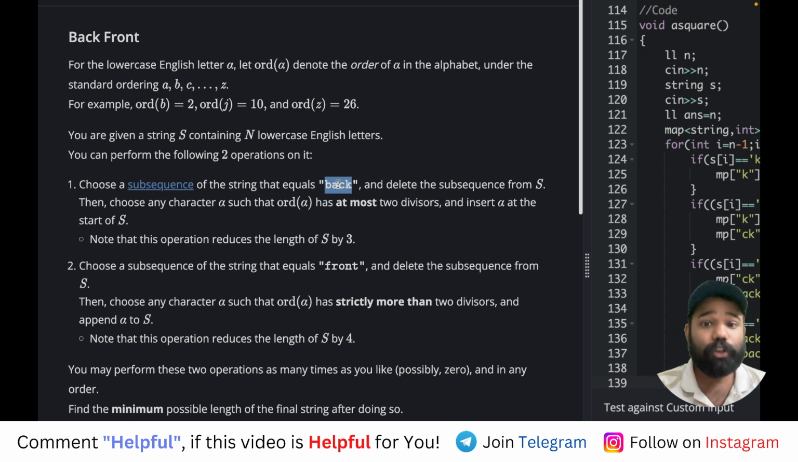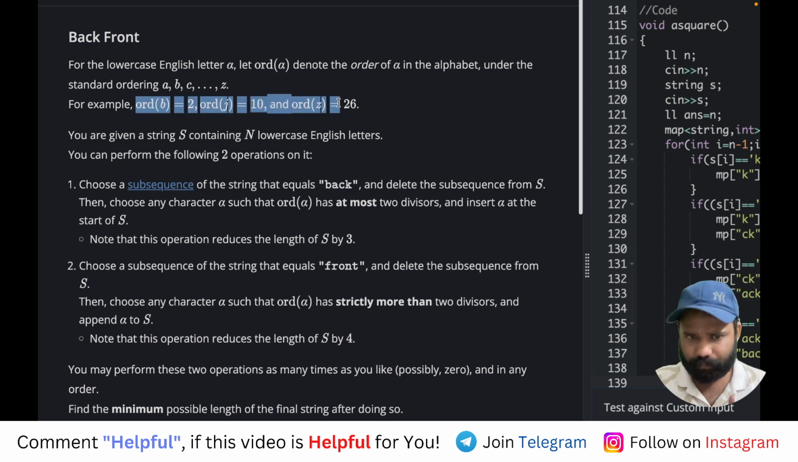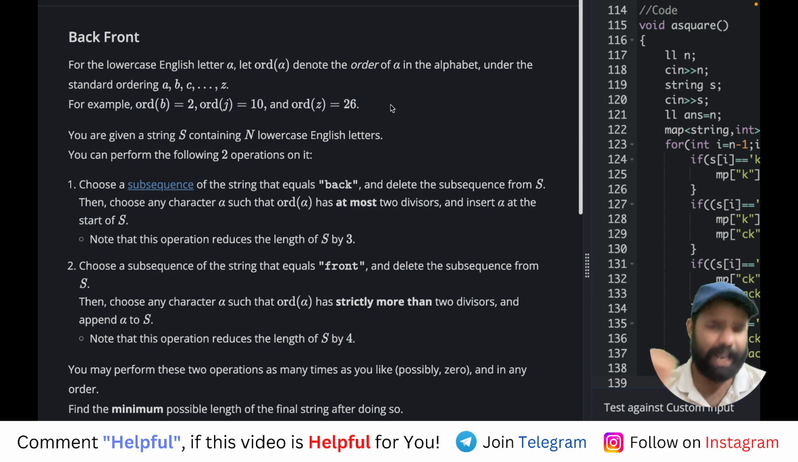Then what you can do, you can choose any character whose ORD has at most two divisors. And if you know, guys, a number which has at most two divisors is a prime number. So basically, you have to pick a character whose ordering in the alphabet is a prime number. You can choose that and insert it in S at the start.